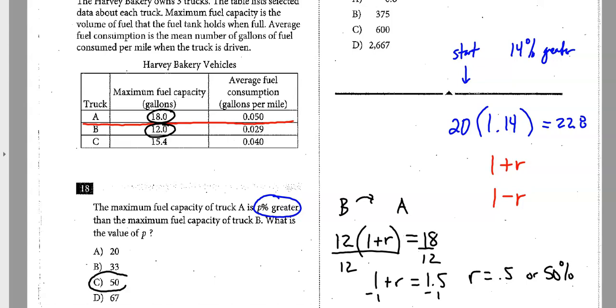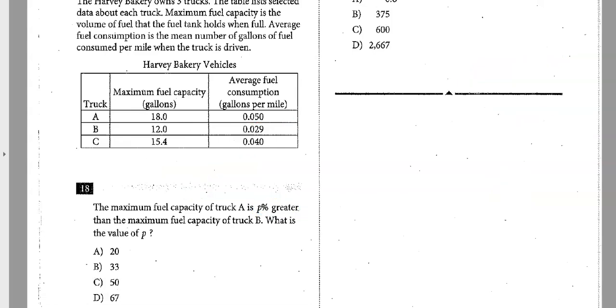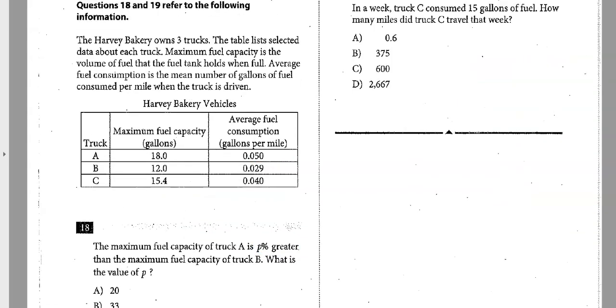Now, this one was really easy because when I look at these two numbers and ask how I got from here to here, I basically just added half of myself. I started at 12 and increased by half of myself to get to 18. So I increased by 50% of who I was. If I wanted to increase by 25%, I would have added 3 to it, and we'd get 15. So here's that problem. Probably a long explanation for an easy problem, but oh well.